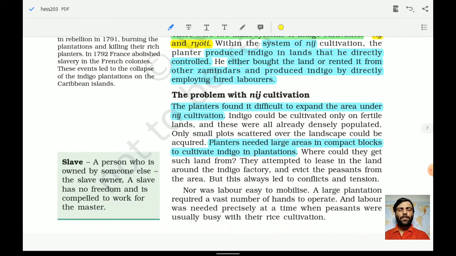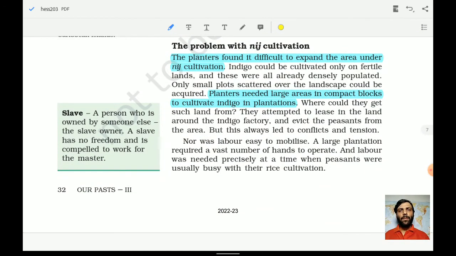What were the problems with the nij? Because there was a huge demand, we need to see whether it was able to supply and fulfill this demand. The planters found it difficult to expand the area under nij cultivation. Planters needed a large area in compact blocks to cultivate indigo in plantation.